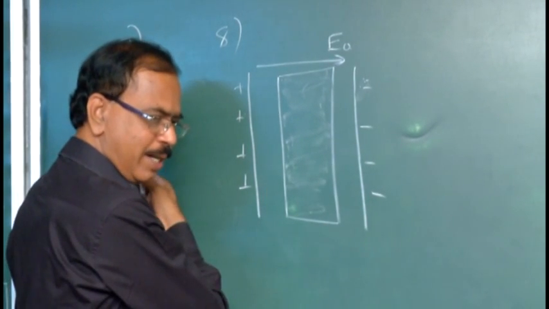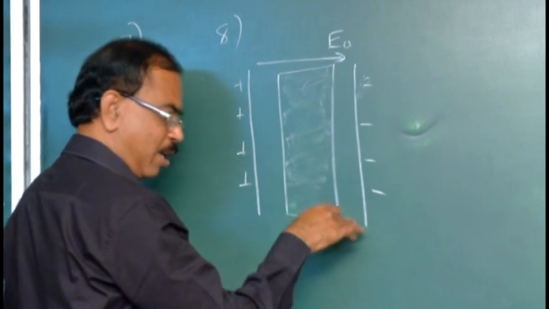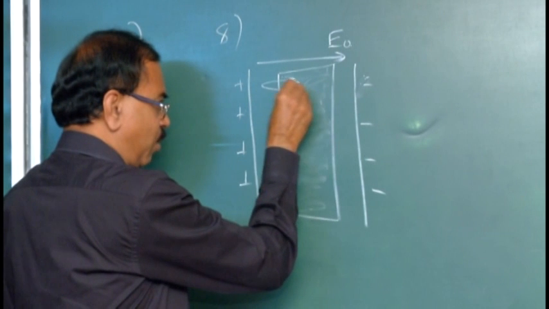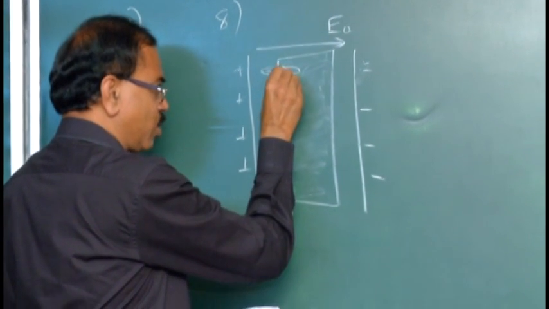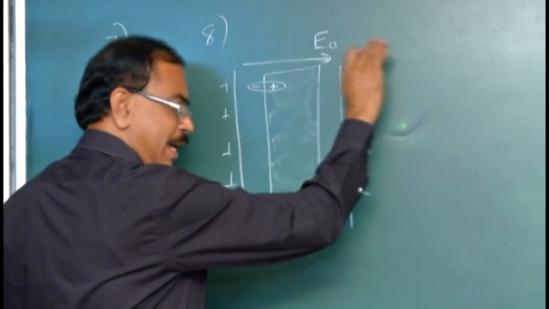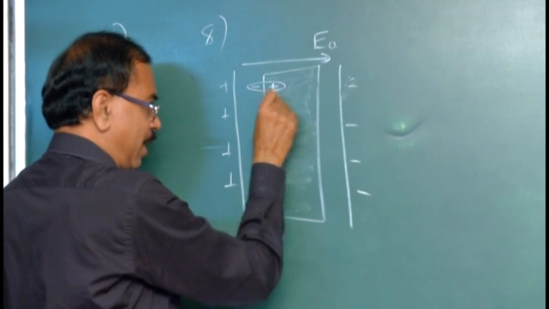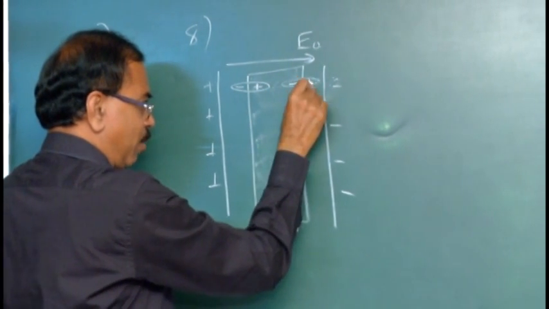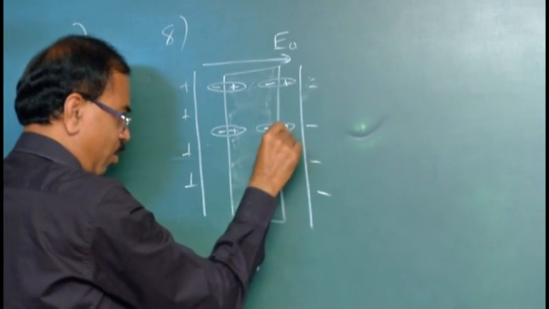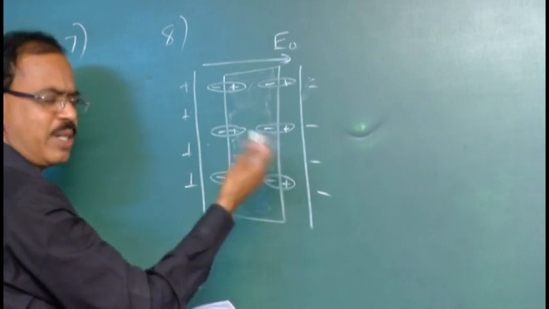In the dielectric medium, the dipoles are aligning in one particular direction, negative charge to positive charge, meaning the dipole moment is along the direction of the electric field. So negative to positive, this is P vector, and similarly negative to positive is P vector, and these dipoles are aligned. Dielectric polarization takes place.